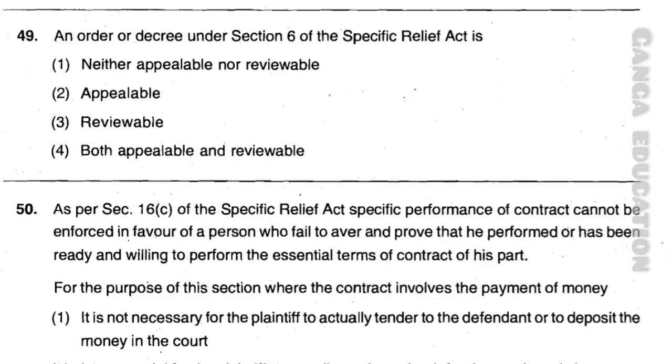Now question number 49. An order or decree under section 6 of the Specific Relief Act is, option number 1, neither appealable nor reviewable. Option number 2, appealable. Option number 3, reviewable. Option number 4, both appealable and reviewable. And the correct answer is option number 1, neither appealable nor reviewable.